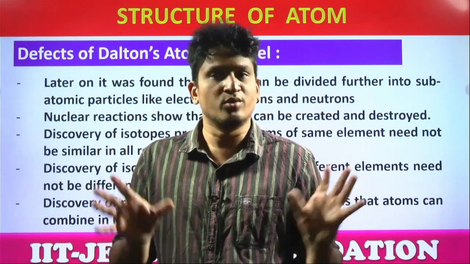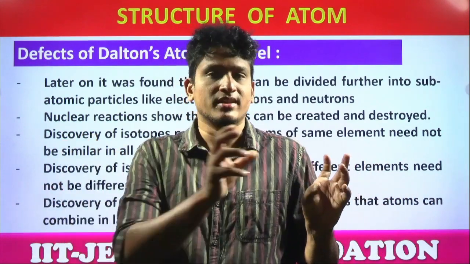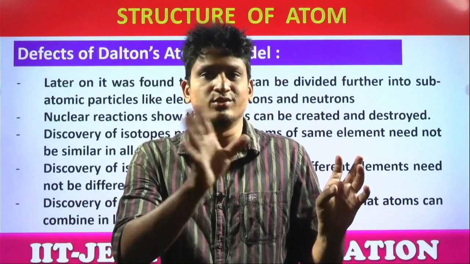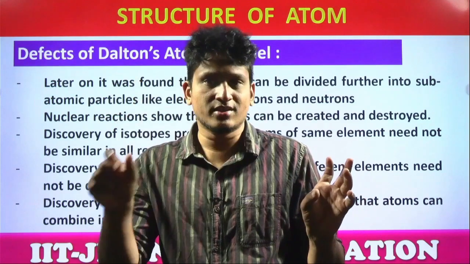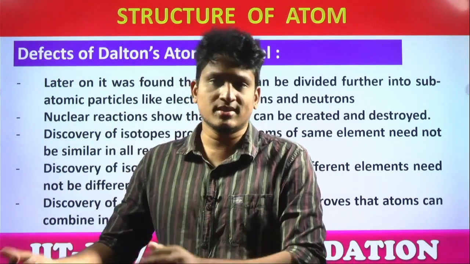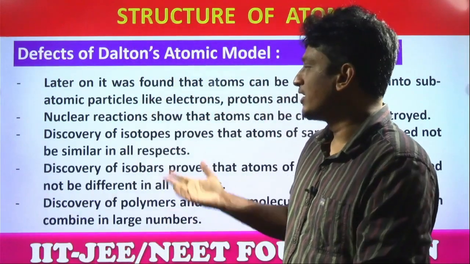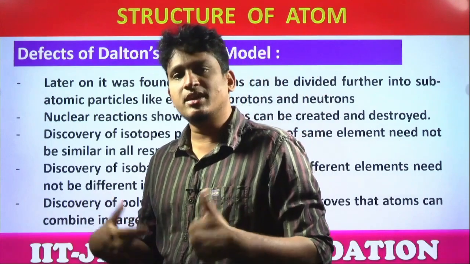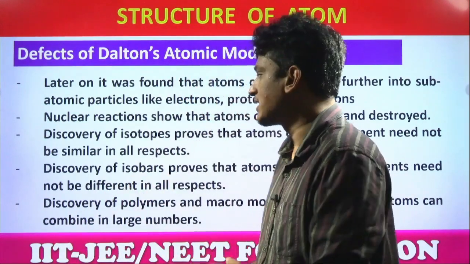Hydrogen atom, proton is 1. This hydrogen atom also has 1 proton only. But this hydrogen atom doesn't have any neutrons, and this hydrogen atom contains 1 neutron. There is a difference or not? Difference in what? Difference in mass. They're called isotopes. In detail, we'll discuss in the coming video. So this is proven wrong. So atoms of the same element also can be different based on the difference in their number of neutrons, subatomic particles.